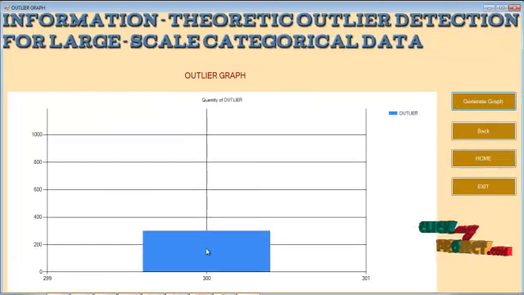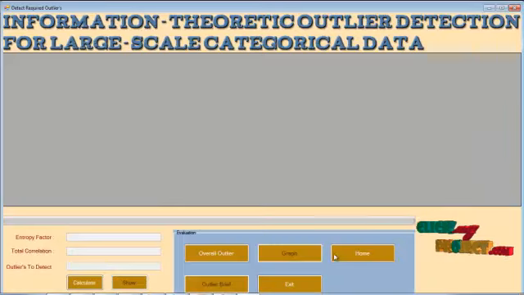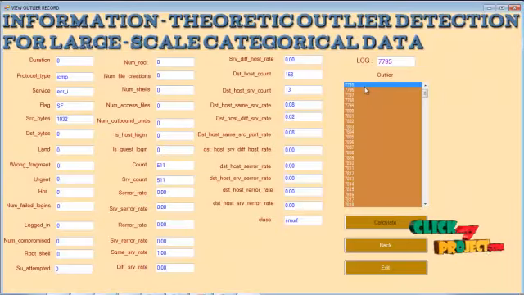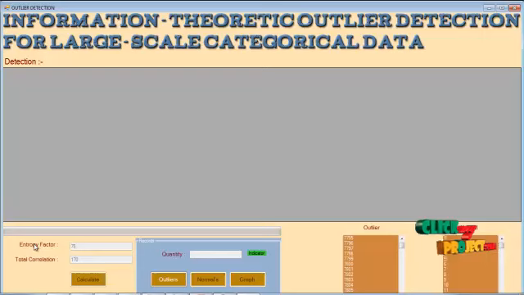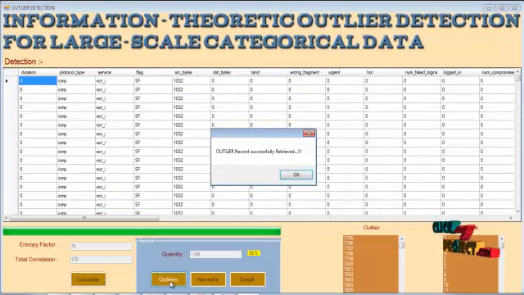This graph represents the quantity of outliers requested by the user from the overall outliers present in the large scale categorical data. This form shows the detailed information of the outlier records present in the large scale categorical data set, calculating the entropy factor as well as the total correlation, from which the whole entropy process and the data weighting process are carried out. Running the overall process, we can classify the outliers as well as the normals present in the data set. Here I am calculating the overall outliers present in the data set.